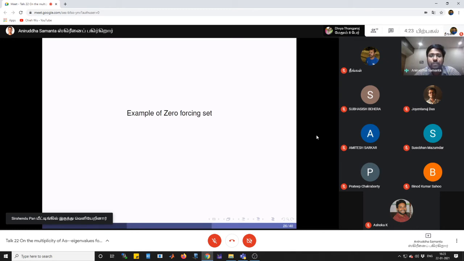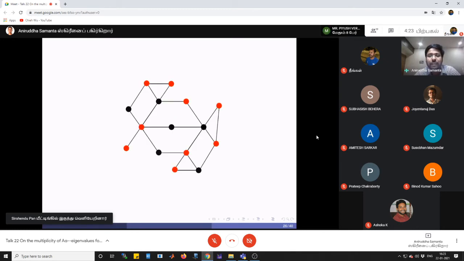Now one example of a zero forcing set. Suppose this is one given coloring. Now we continuously apply the color change rule. So first we can see this vertex has exactly one red neighbor. So now we will change this red to black. Okay. Now we can say in the next step, these three black vertices have exactly one red neighbor. So now we change this red to black.